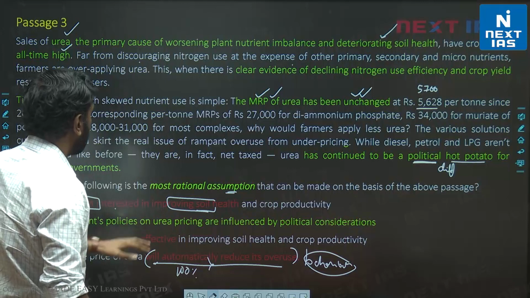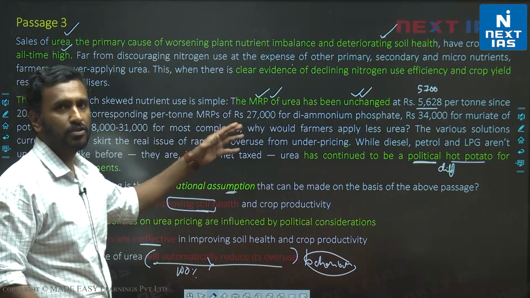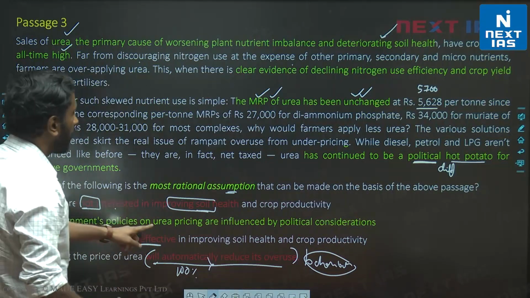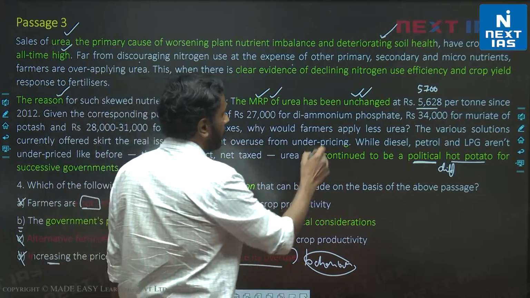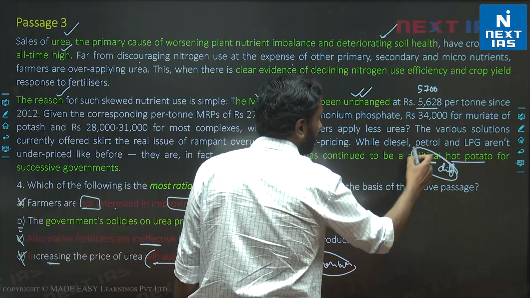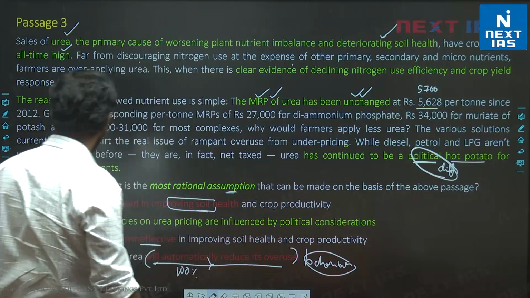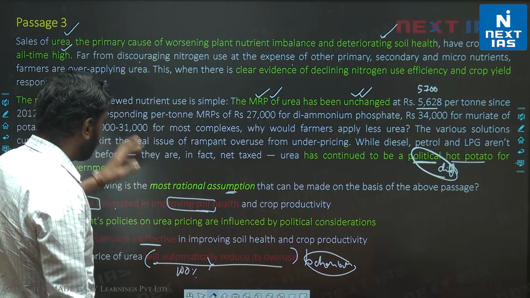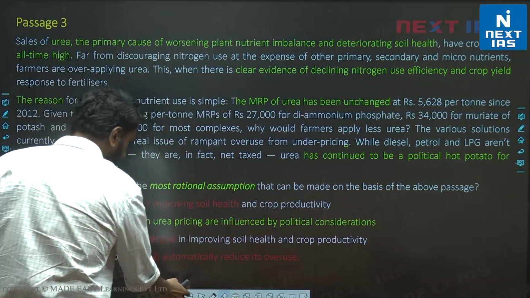C, alternative fertilizers are ineffective. Effectiveness of alternative fertilizers is not discussed in the passage. So C is invalid. Let's look at B. The government's policies on urea pricing are influenced by political considerations. We are told the government's policies are affected by the political difficulties that the subject of urea pricing leads to. So B is the correct choice for this question. Alright, let's look at the next one. B is the correct choice for this.